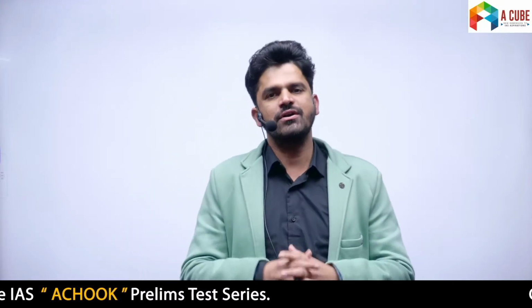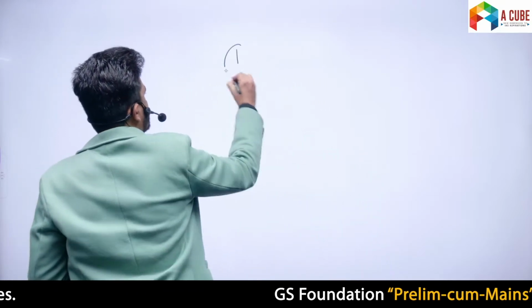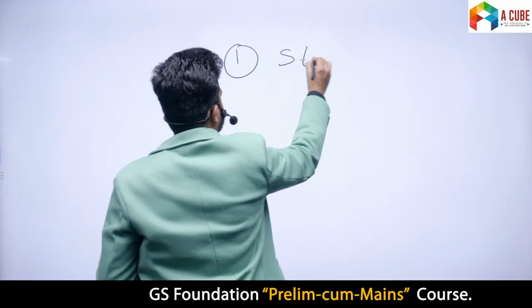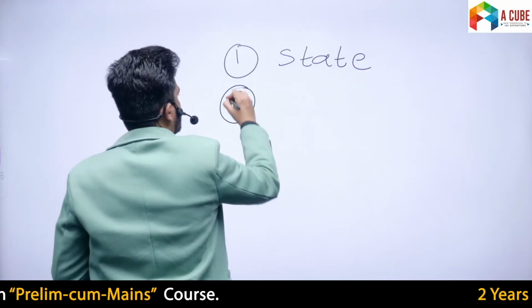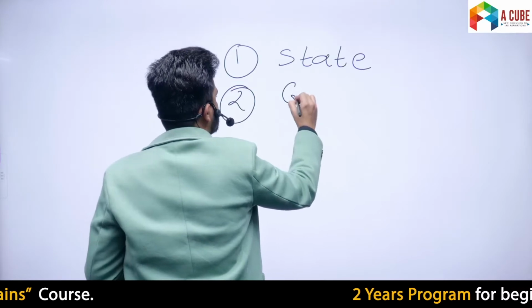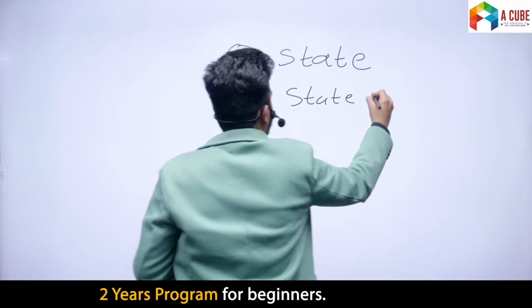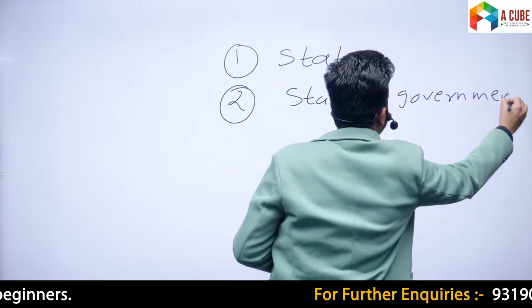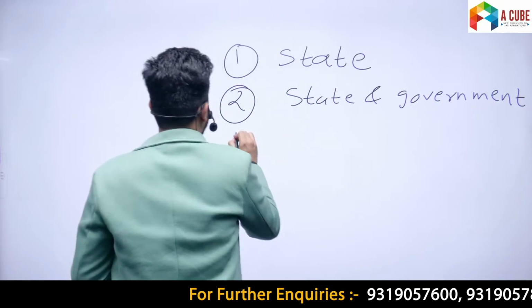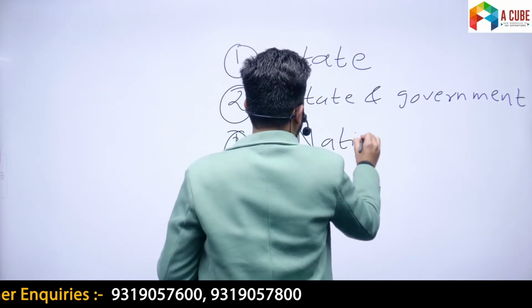Now, in this lecture, we are going to discuss four concepts. Number one, what is state? Second, what is the difference between state and government? Then third, what is nation?